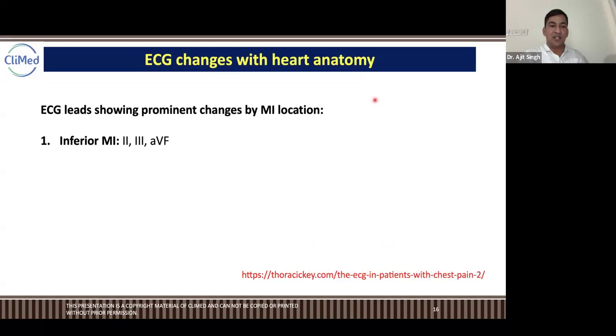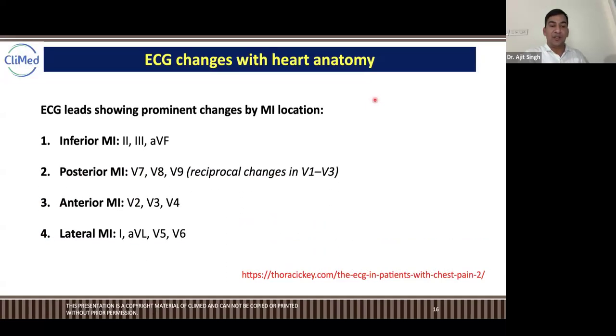ECG changes with heart anatomy. So wherever you see these, these are common. The leads: when we say inferior MI, there will be the same changes, elevation or depression in leads 2, 3, aVF. Majorly in inferior MI you will see the changes in 2, 3, aVF. Posterior MI you will see in V1, V2, V3.